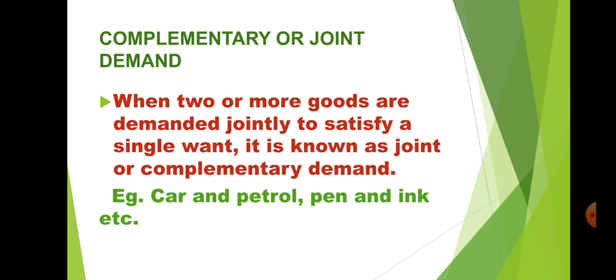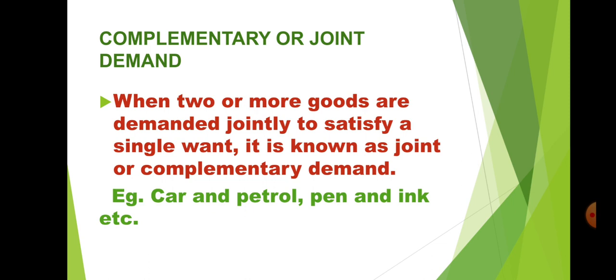Moving further, the third type is complementary or joint demand. See the word joint demand. Joint means together. Now, what is the meaning of complementary demand? When two or more goods are demanded jointly to satisfy a single want, it is known as joint or complementary demand.